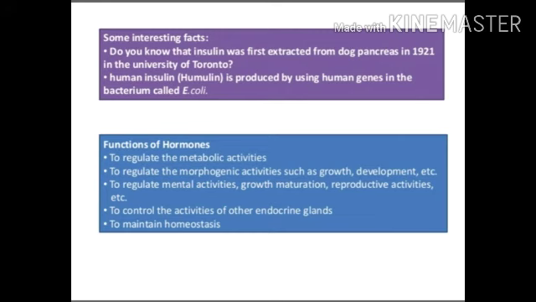Now, what are the functions of hormones? First, to regulate metabolic activity. Second, to regulate morphogenic activity such as growth and development, to regulate mental activity, growth, maturation, to control the activity of other endocrine glands, and to maintain homeostasis.